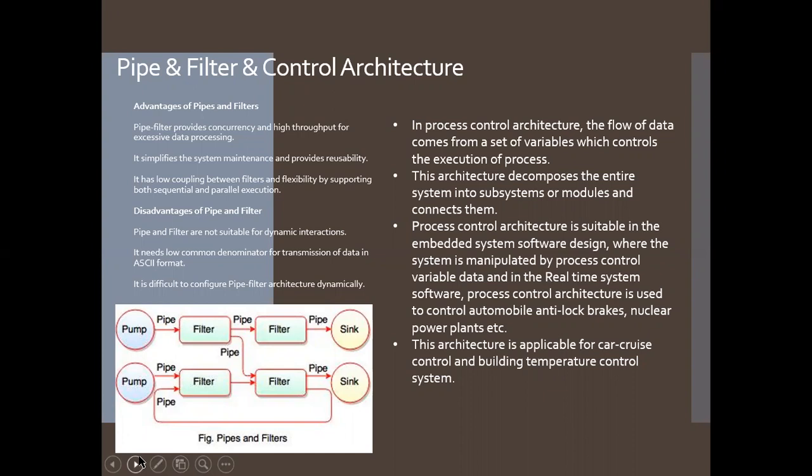In this process control architecture, the flow of data comes from a set of variables which is controlled, and the execution is processed. This architecture decomposes the entire system into subsystems or modules and connects them to process the instruction. Process control architecture is suitable in embedded systems like software design, where the system is manipulated by process control variable data, and in real-time systems.